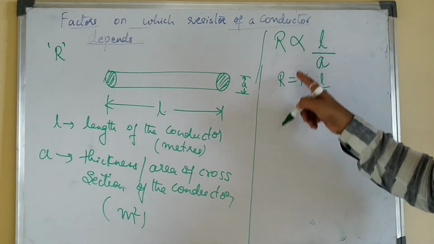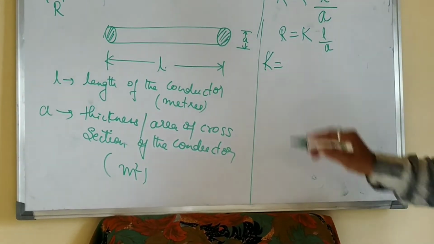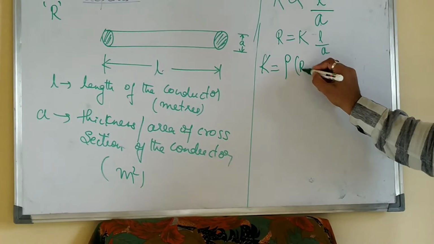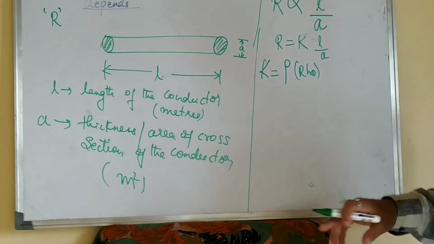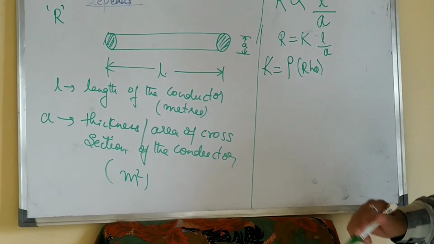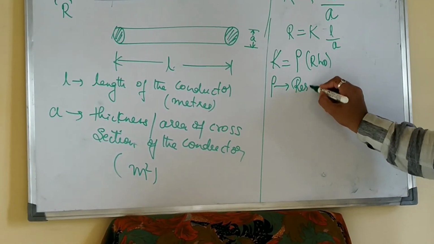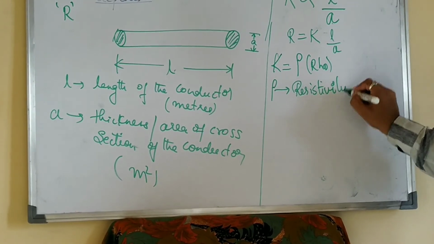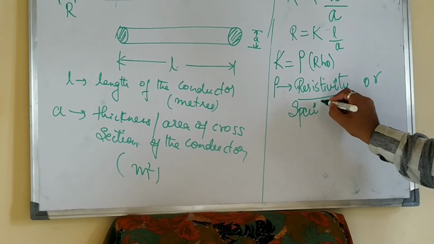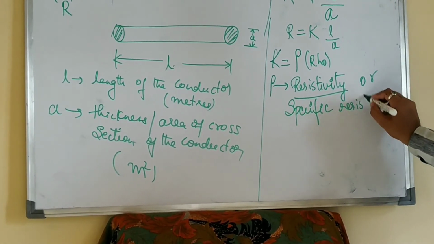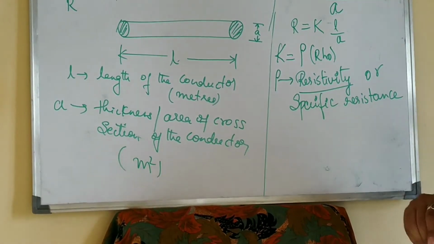Remove this proportionality sign, introduce a constant. Now, this constant of proportionality, what do we call it? This symbol is called rho. Just like phi and mu, we call these Greek symbols. This is also a Greek symbol, represented by rho. Now this rho is called resistivity. It has a name called resistivity, or it is also called specific resistance. Rho is called resistivity, or also specific resistance.